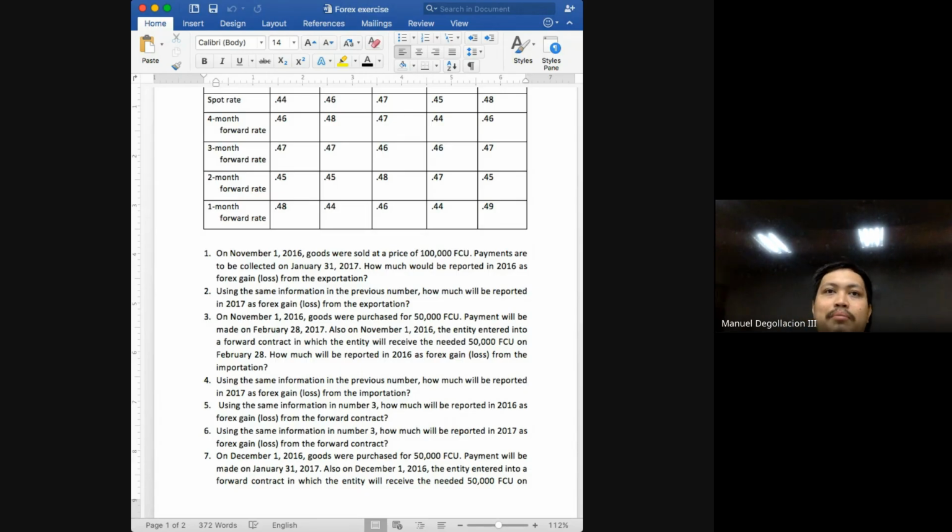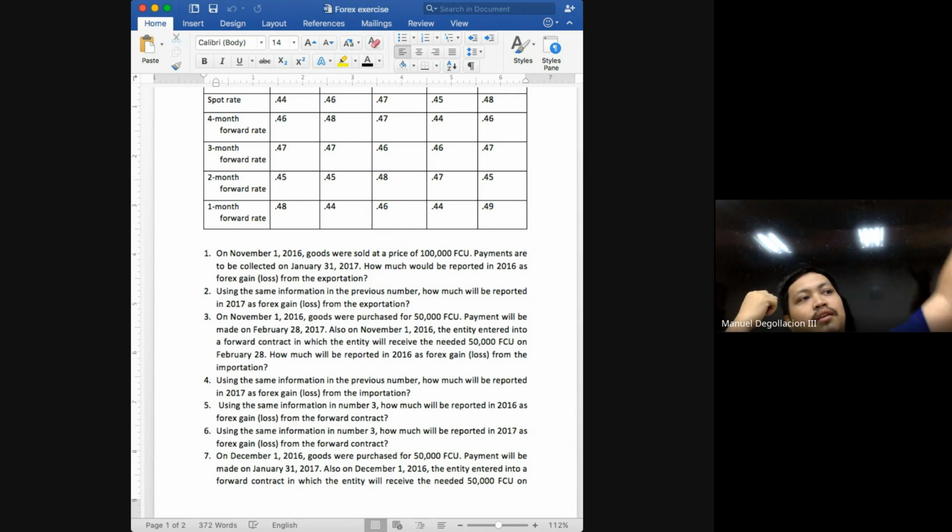So what will normally be done? We will use our local currency to buy foreign currencies on February 28 so that we can pay our accounts payable. Okay? But what's the scenario? By February 28, it's possible that your local currency will weaken so that it will require you a lot more local currencies for you to buy the same 50,000 foreign currencies.